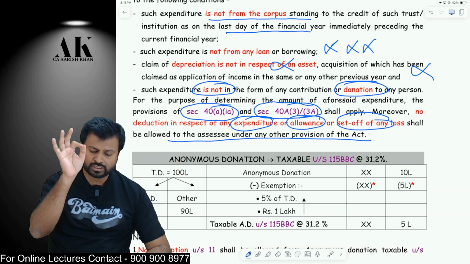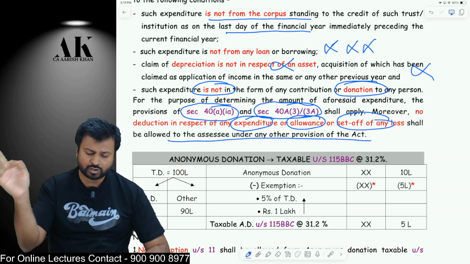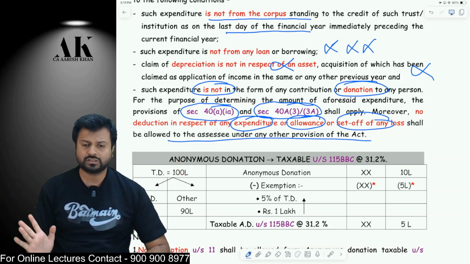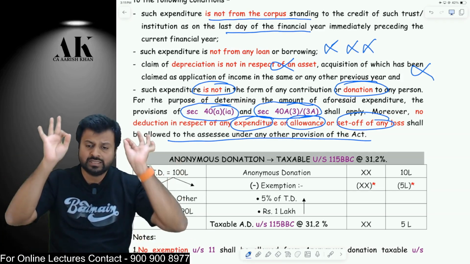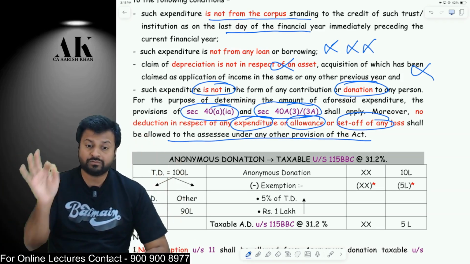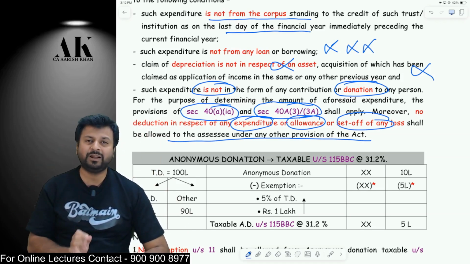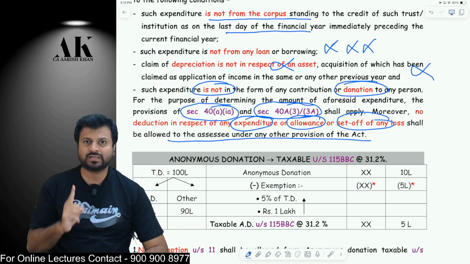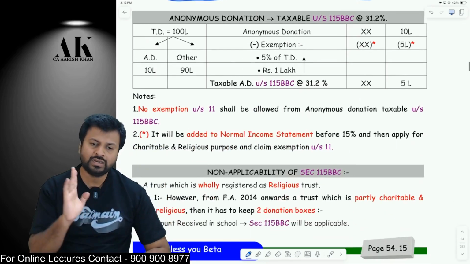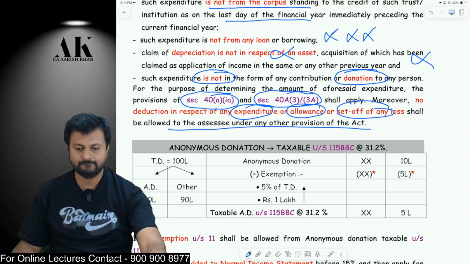Okay, no deduction in respect of any expenditure, allowance, or set off of loss shall be allowed to the assessee under any provisions of the act. Forget about this provision. The assessee will not be allowed deduction under any other provisions also of the income tax law. Now, all these harshness are for which people? Whose commercial receipt exceeds 20%, or who has not done the audit, or who has not filed the return on time. I hope it is clear to all of you.